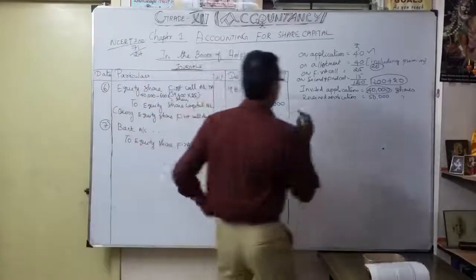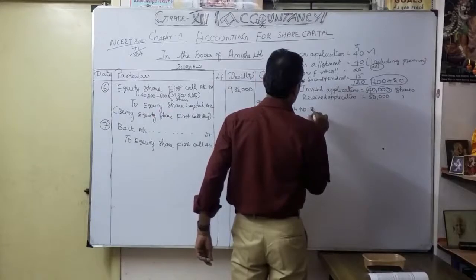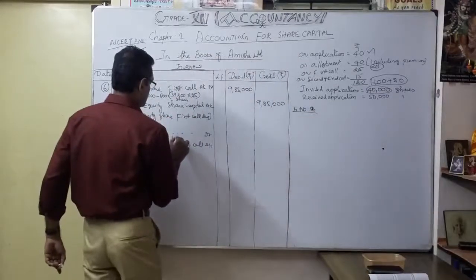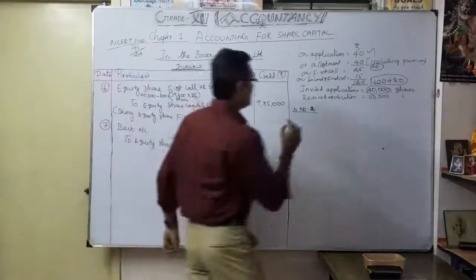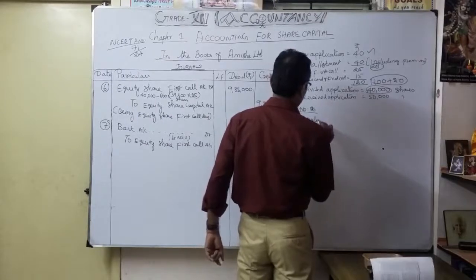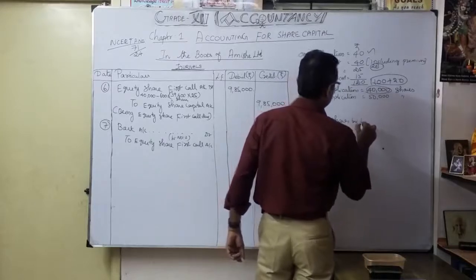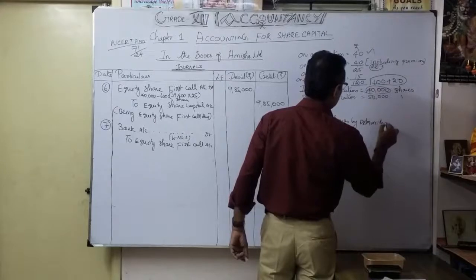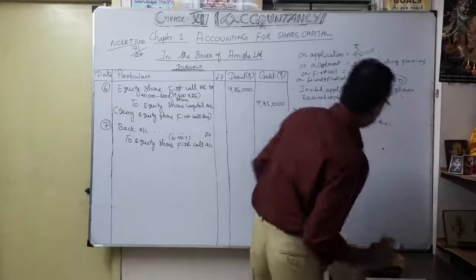Working out number 2. Applied shares by Ashmita: 1,000 shares.